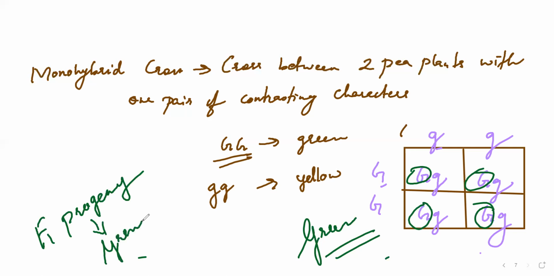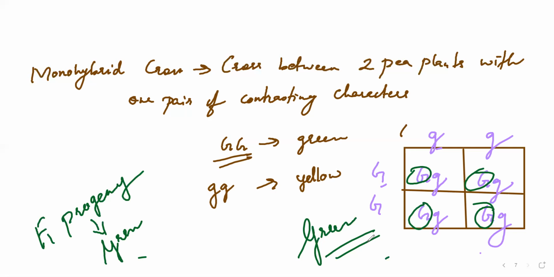F1 means what? Filial. The full form of F1 is filial. So whenever a monohybrid crossing is done, you're going to get a single pair of contrasting characters, meaning the dominant one will express itself.